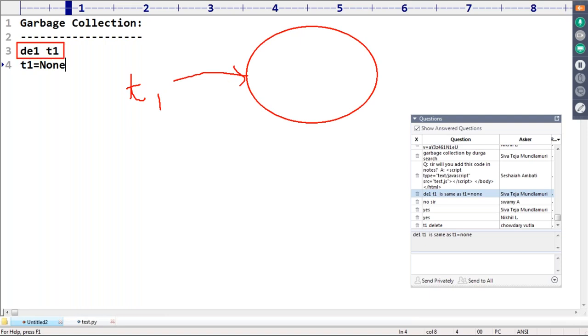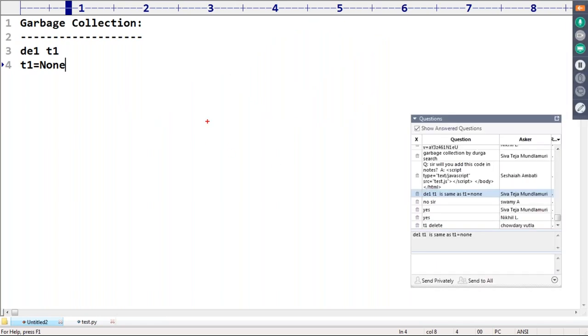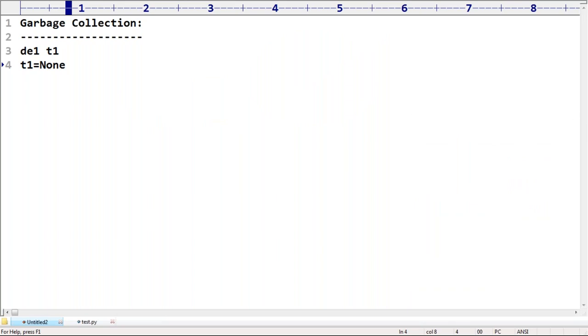If I do del T1, this T1 by default will be gone. Automatically, if this is the only reference, this object becomes eligible for garbage collection. That is scenario 1. Second scenario: T1 is equal to None.